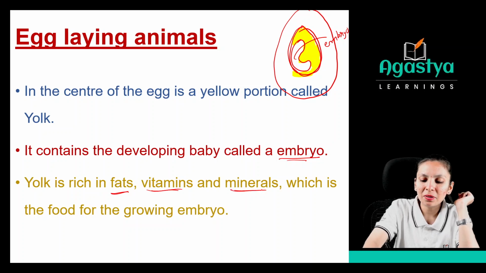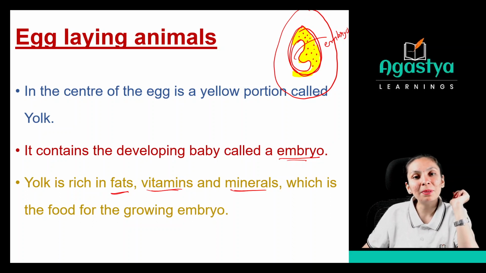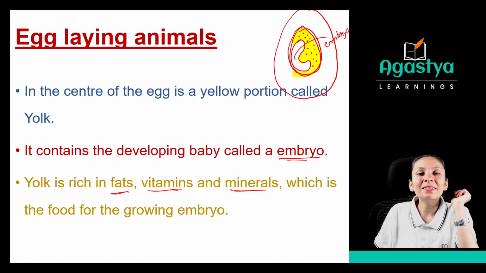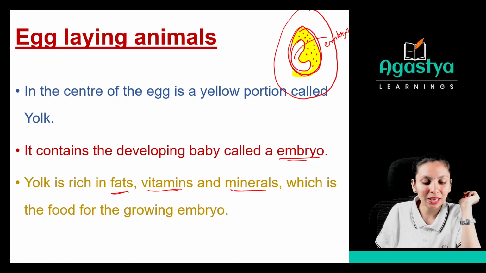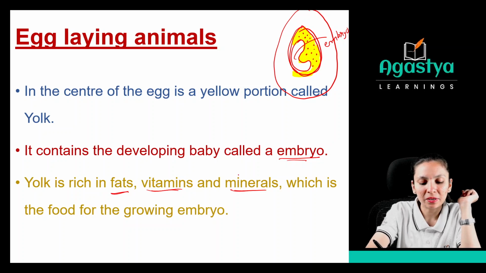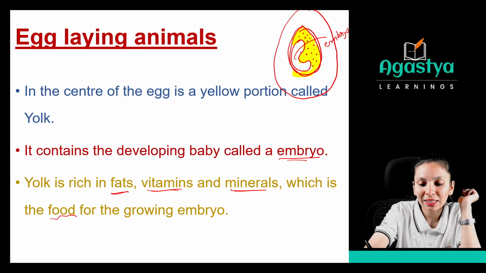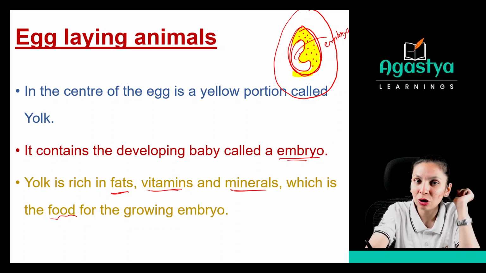Then the yolk is rich in fat, vitamins and minerals. See, in this yellow colored portion, we have so much fat as well as vitamins. You can say vitamins in either way, but the scientific pronunciation is vitamins. Okay? So the yolk is rich in fats, vitamins and minerals, which is food for the growing embryo. As you know, the baby is developing inside the egg, right?